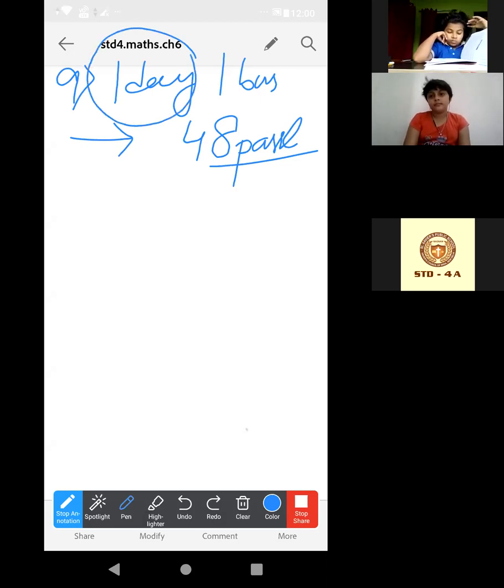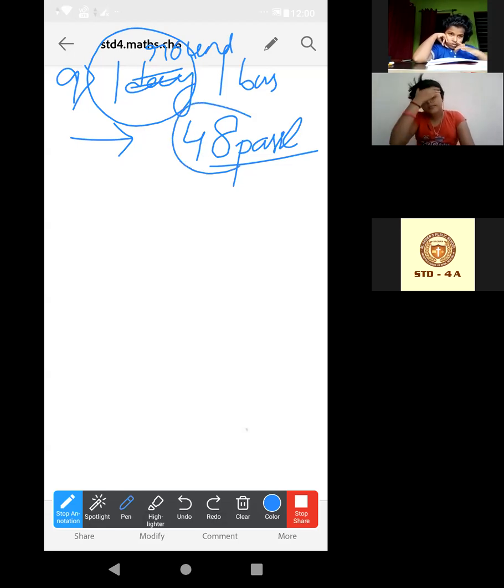That means it is written one day or one round. In one round, okay? Suppose the bus is going from your home to the school. In one round it can carry 48 students.